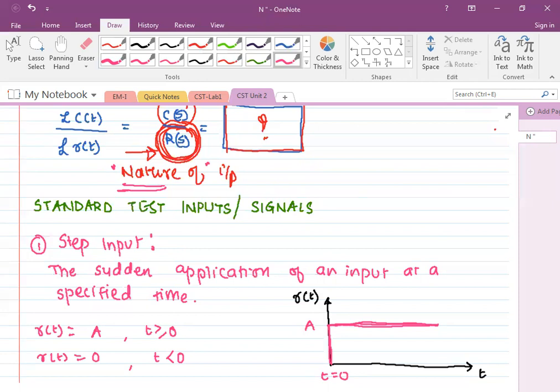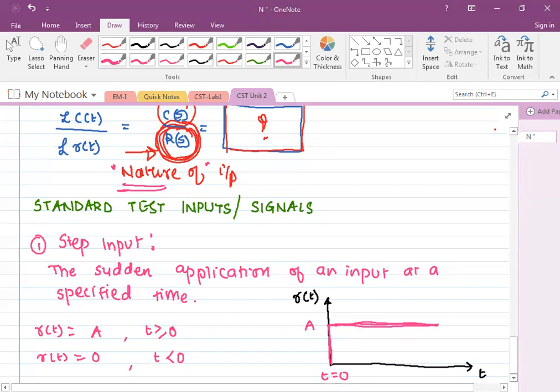So it is the nature of input. It can be anything: voltage, current, force, torque. Input may be anything, but the way it is applied is the nature of input, and that is what we call the step input.